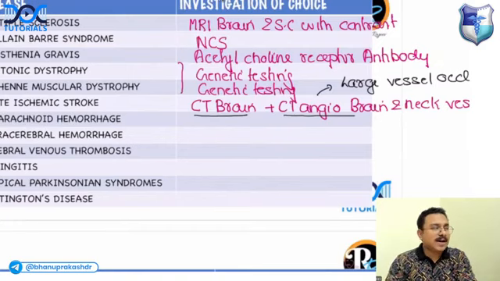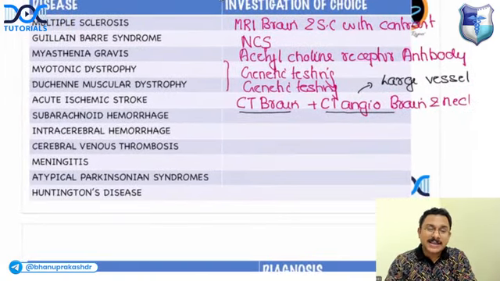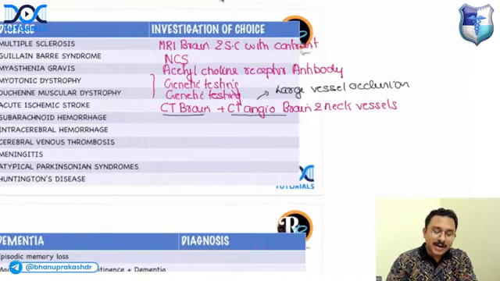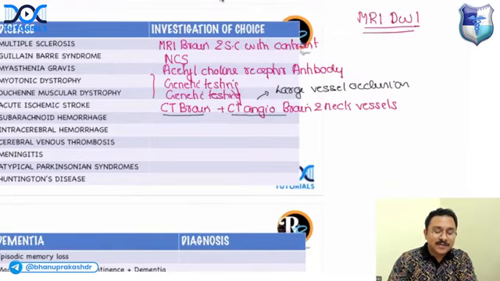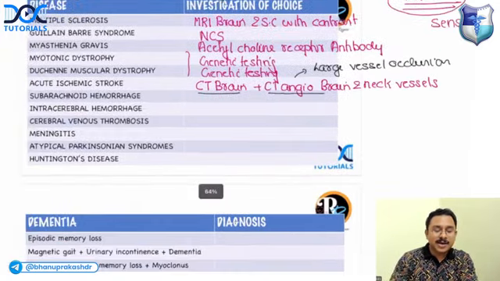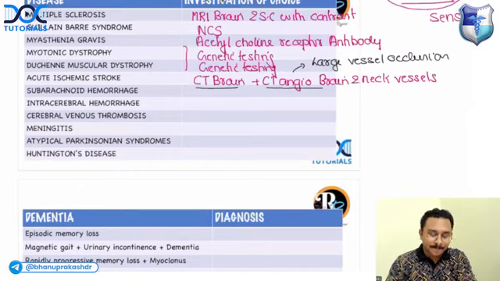Because if there is occlusion of a large blood vessel, which treatment modality can you go for? Mechanical thrombectomy, also known as endovascular thrombectomy. So if there is a clot in a large blood vessel, you can go for this treatment modality. But if they are asking what is the most sensitive investigation for detecting an acute ischemic stroke, then the answer is MRI diffusion weighted imaging, DWI.